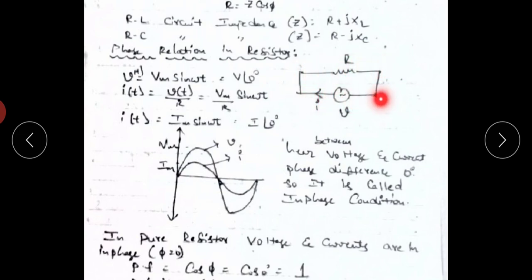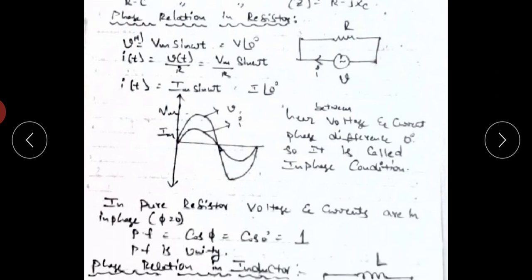Next, the phase relation in a resistor. Here a resistor is connected across the AC supply. V is the AC supply, and v(t) equals Vm sin omega t. Its phase value equals 0, so it can also be written as V at an angle of 0. We know the current relation I equals V by R, or V by Z. For a pure resistive circuit, Z equals R, so i(t) equals v(t) by R, which is Vm sin omega t by R. Vm by R equals Im, so i(t) equals Im sin omega t, or I at an angle of 0 degrees.